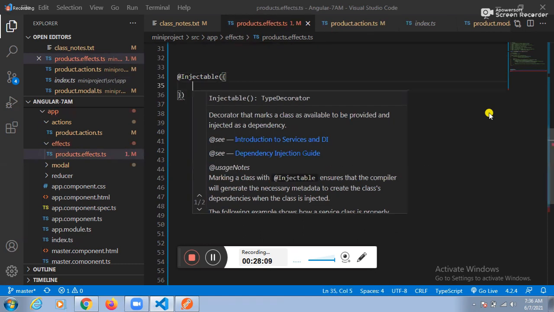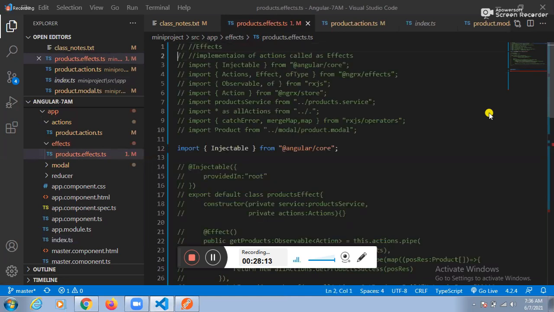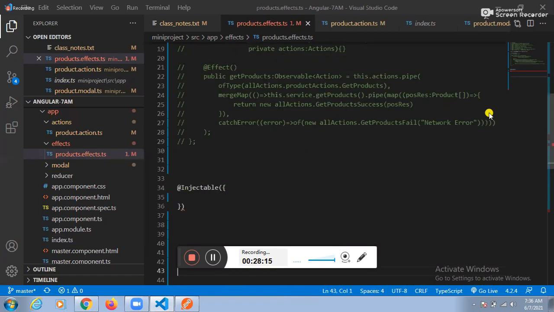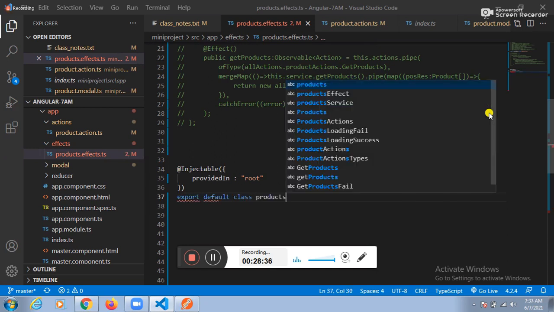How to make the service a global service? providedIn equal to root. Next, how to export it here? Export default class ProductsFX.